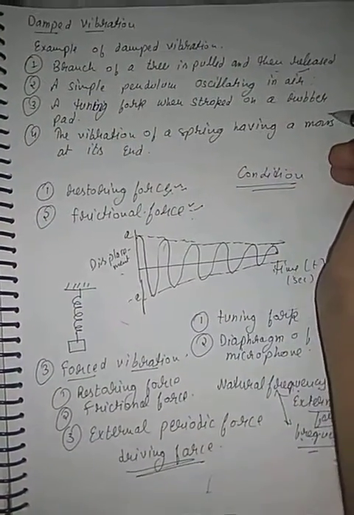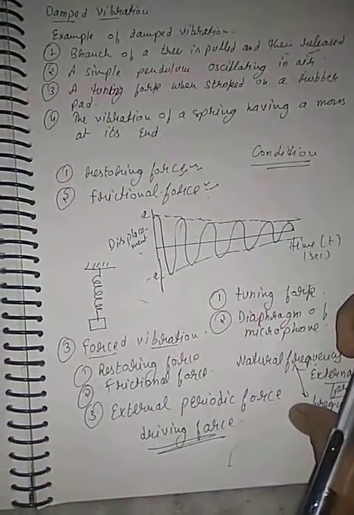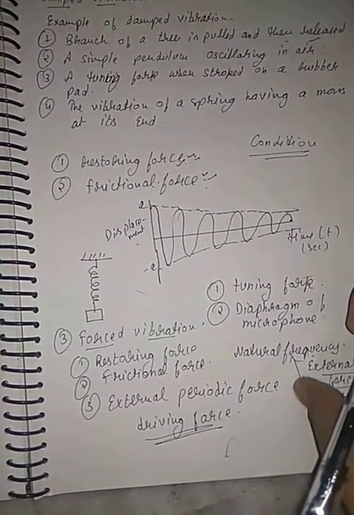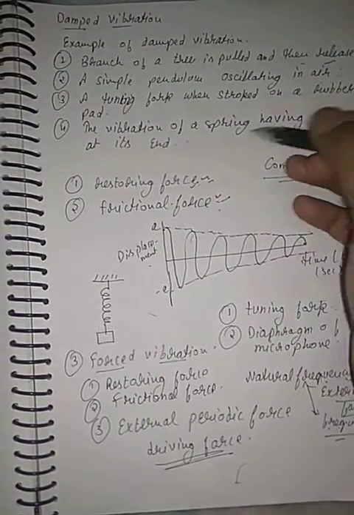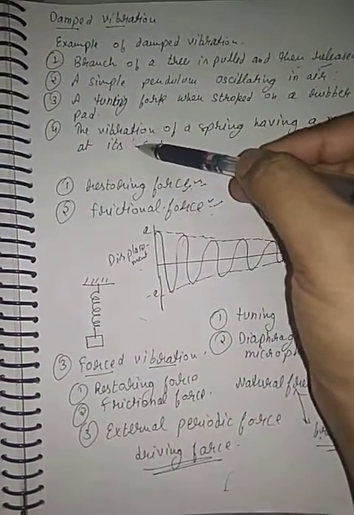and comes to rest. Tuning fork also: when stroked with a rubber pad, the energy of the tuning fork is very high, and it starts with a higher amplitude, and slowly the amplitude decreases and comes to rest. The next example is the vibration of a spring having a mass at its end.